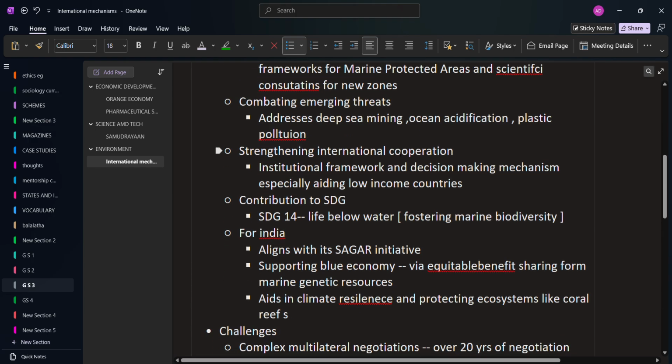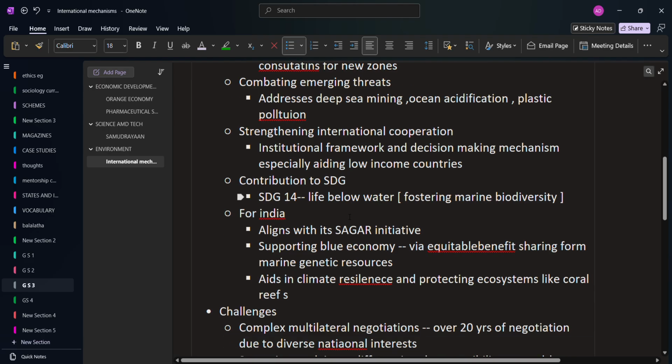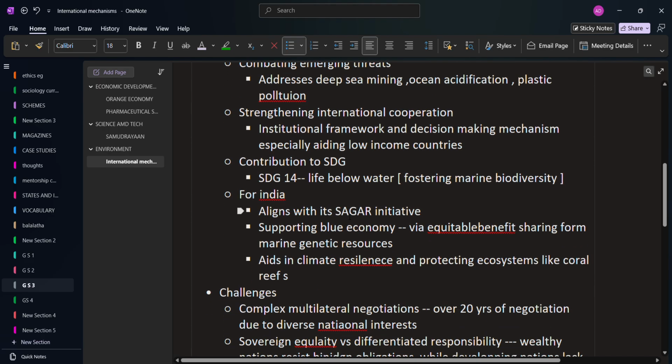And it strengthens international cooperation, that is, the institutional framework and decision making mechanisms, aiding especially low income countries, which obviously lack the resources and technology to use and participate in the high seas. Then it aligns with the SDGs. SDG 14 is life below water, fostering marine biodiversity. So it's a huge push for the conservation of marine diversity in the high seas area.